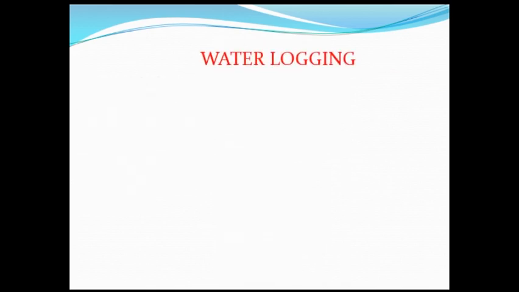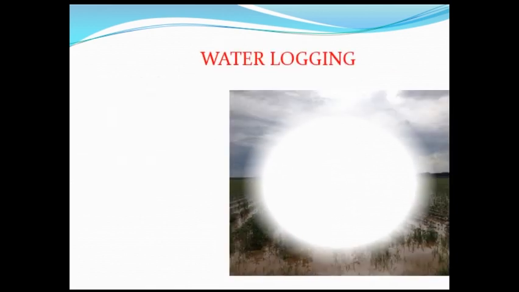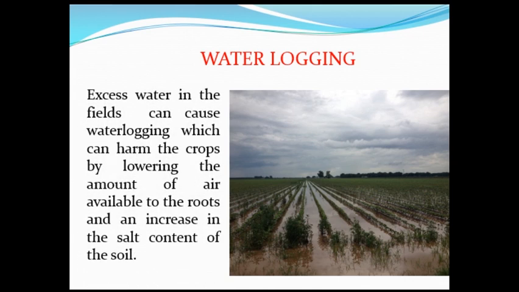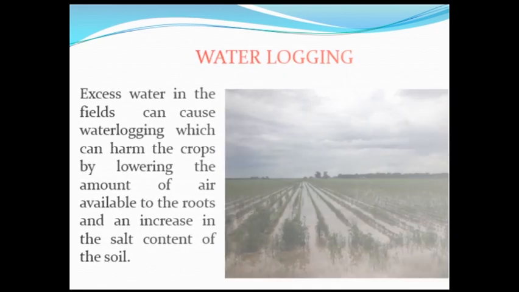Now, next is waterlogging. Excess water in the field can cause waterlogging, which can harm the crops by lowering the amount of air available to the roots, and increase the salt content of the soil and damage the soil fertility.